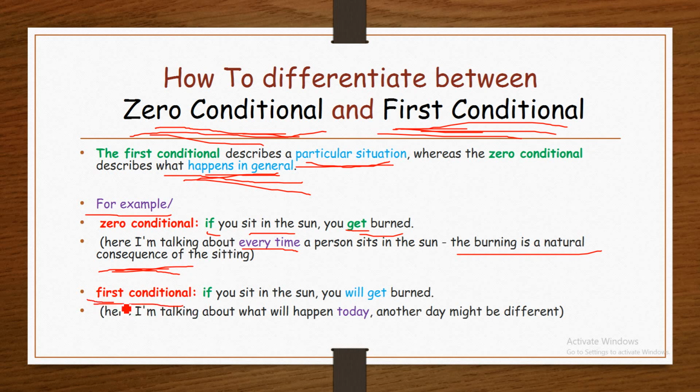First conditional. If you sit in the sun, you will get burned. It means in the future, you will get burned. Here I am talking about what will happen today. Another day might be different. This was in general. It might be true every day, but here is different. Here you are talking about today. It might be different on another day or at another time.